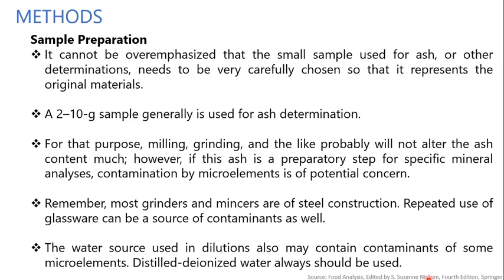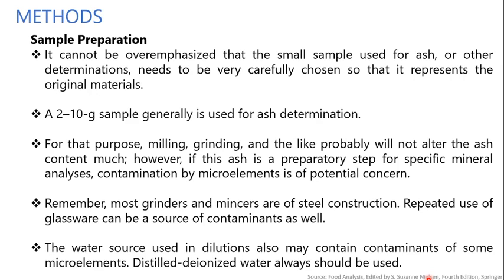It cannot be overemphasized that a small sample used for the ash or other determinations needs to be very carefully chosen so that it represents the original material. Nearly 2 to 10 gram of the sample is generally used for the ash determination.